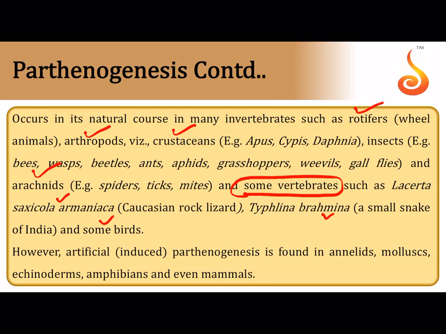In parthenogenesis, as you can imagine, it is only the female parent that is involved in reproduction, because the egg of the female parent is developing into a young one without the contribution by the sperm. Okay, it may also be induced in some of the plants that is mentioned over here. Even in mammals it can be induced.